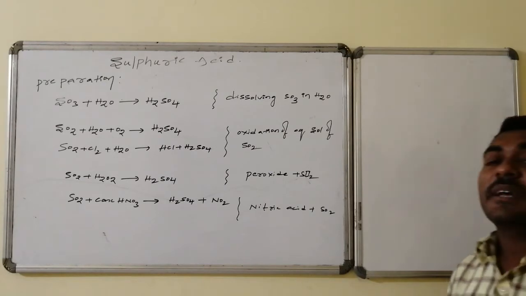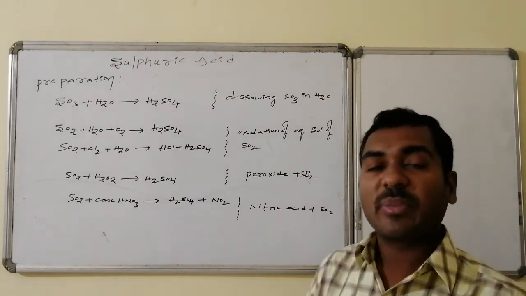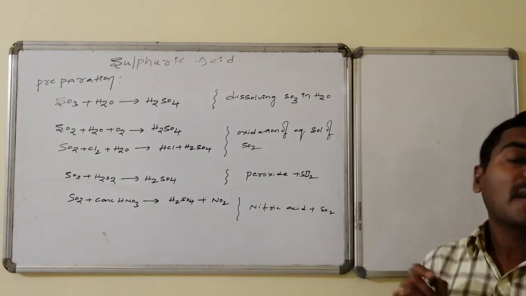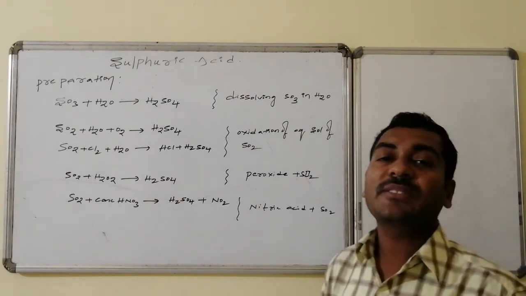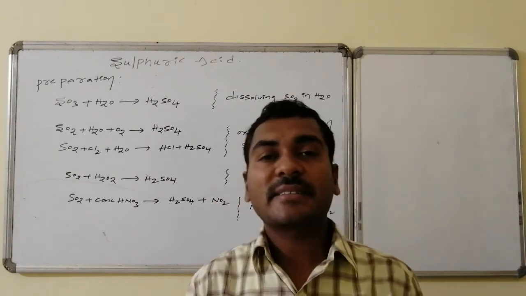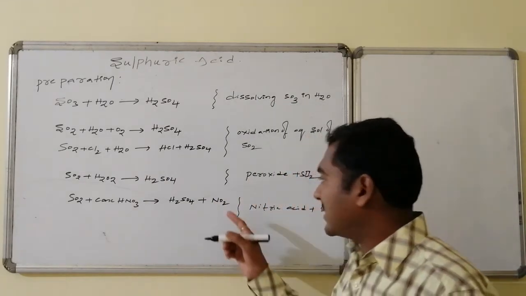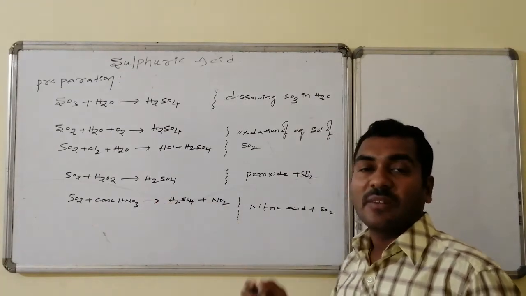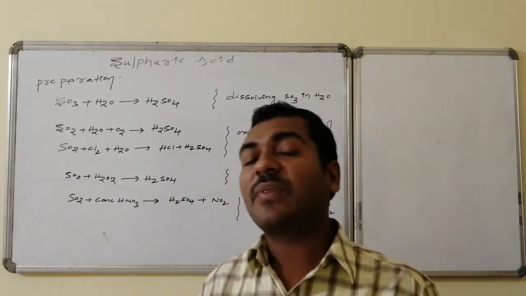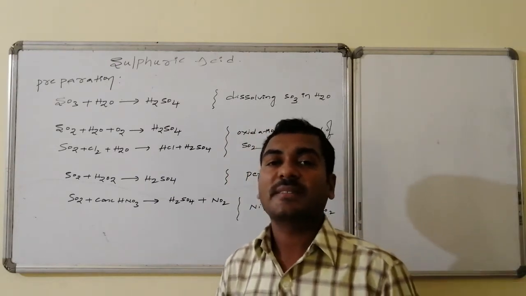The next case, sulfur dioxide followed by hydrogen peroxide, leads to sulfuric acid formation. And the last case, sulfur dioxide followed by HNO3. HNO3 undergoes reduction and is converted to nitrogen dioxide, sulfur undergoes oxidation and hydrolysis, leading to the formation of sulfuric acid.